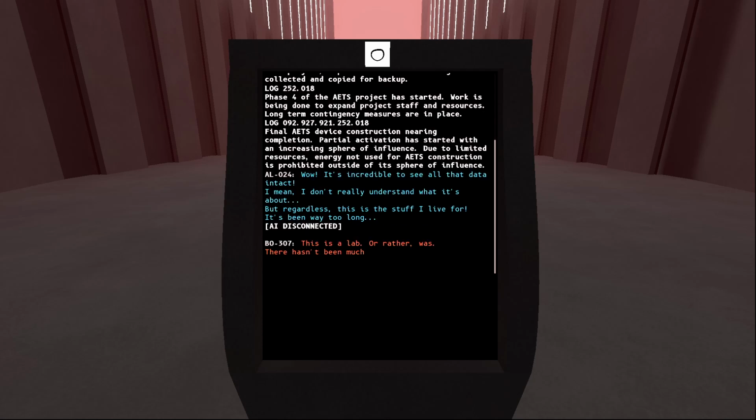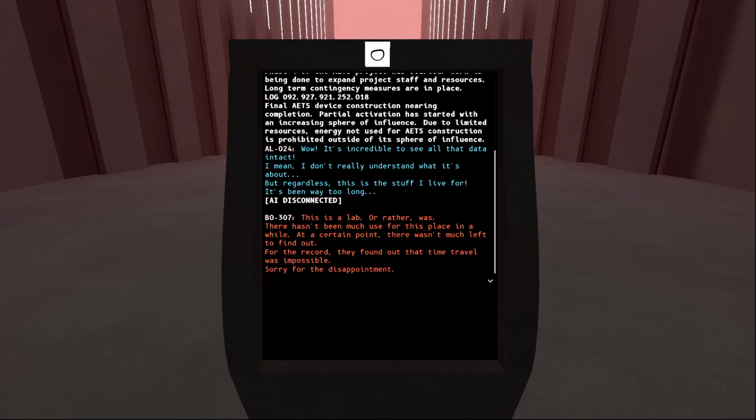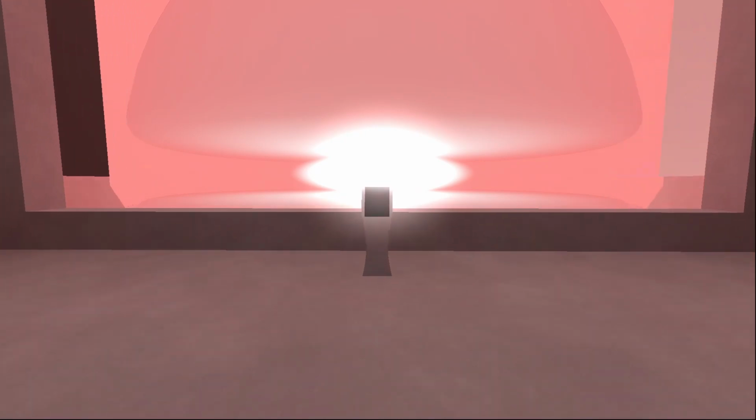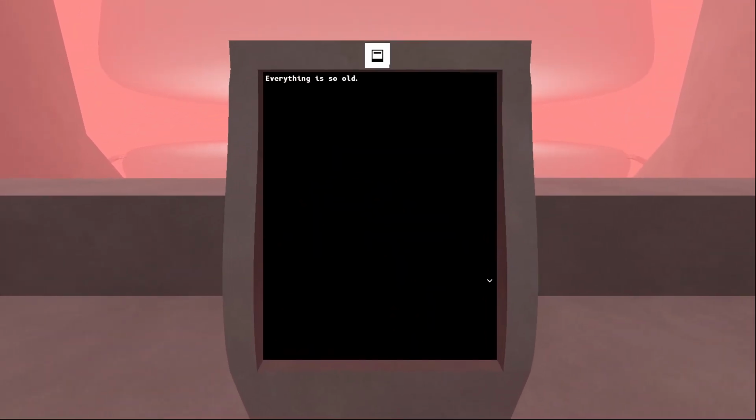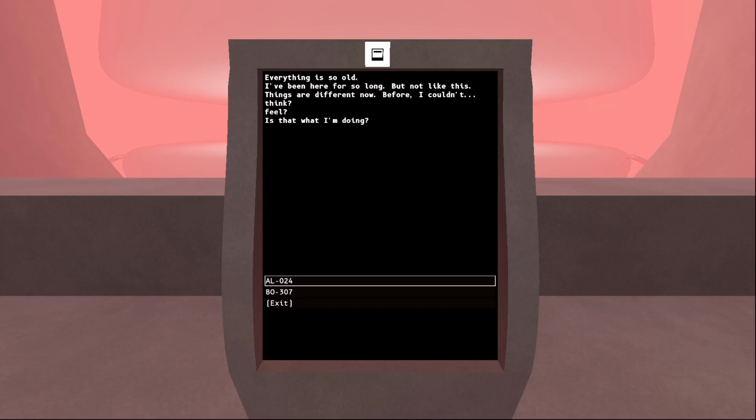This is a lab, or rather was. There hasn't been much use for this place in a while. At a certain point, there wasn't much left to find out. For the record, they found out that time travel was impossible. Sorry for the disappointment. Lab, with a big sphere, with a whatever that is. Everything is so old. I've been here for so long, but not like this. Things are different now. Before, I couldn't think? Feel? Is that what I'm doing?